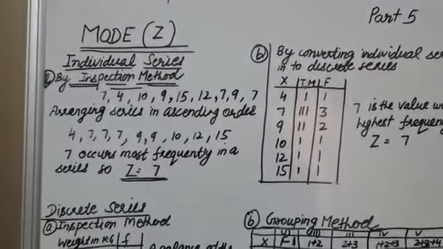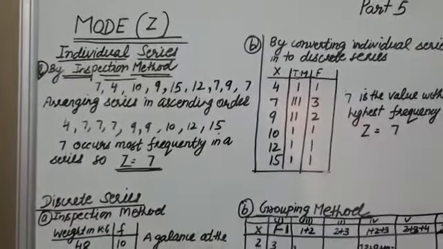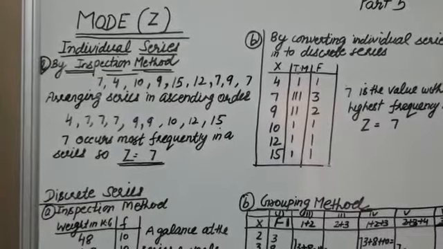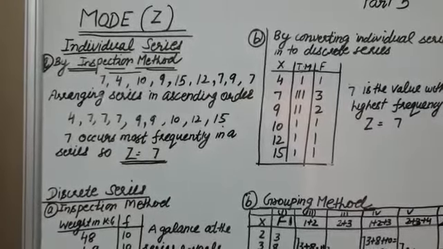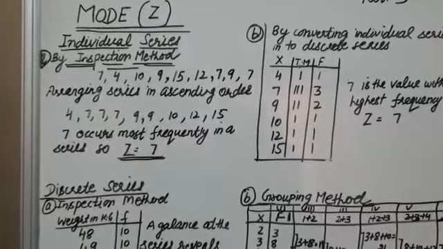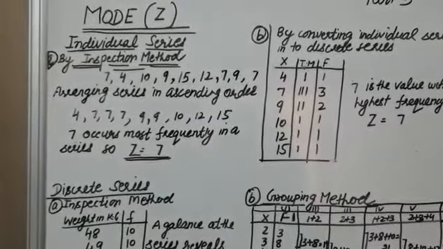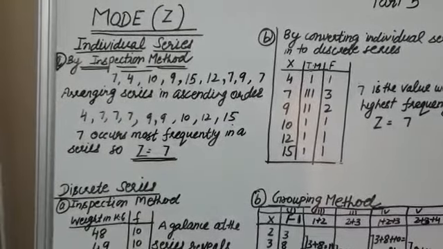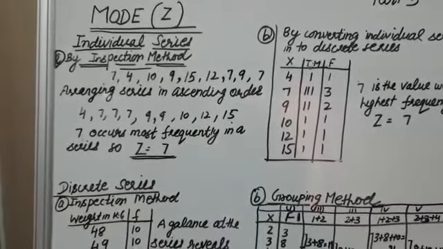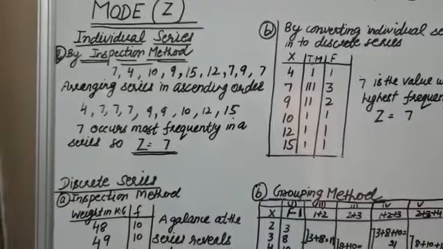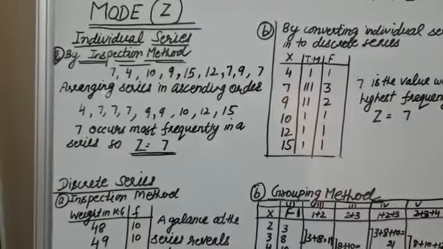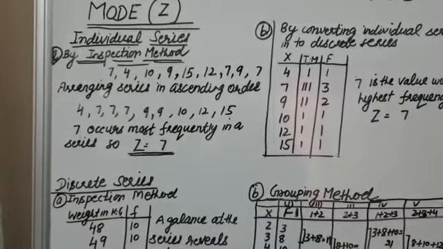Mode is the value which occurs most frequently in a series, or the value which has the highest frequency in the series is called mode. It is the most typical value of a series. It is very useful for the producers.